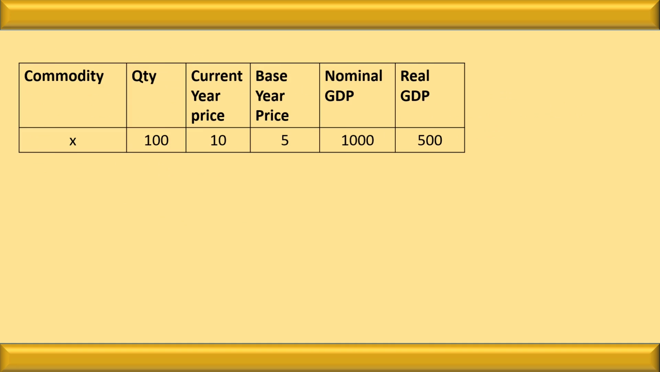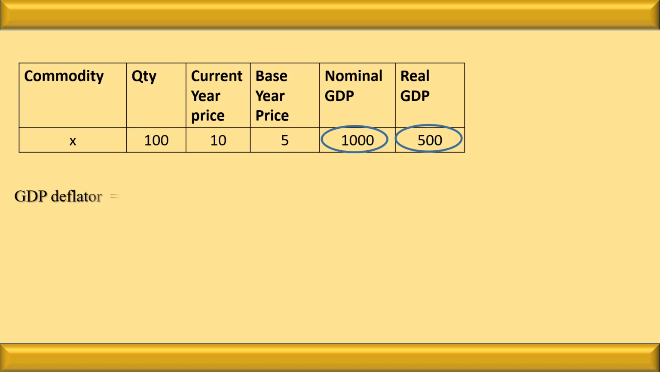Try to understand the same thing through the illustration. Here the commodity X is there. The quantity between the two years is the same, that is 100. The current year price is 10. The base year price over here is 5. Let us try to find out the nominal GDP. Nominal GDP can be calculated by multiplying the current year price with the quantity. Current year price is 10, quantity is 100, so nominal GDP becomes 1000. Let us see what the real GDP is. Real GDP is the quantity multiplied by base year price, so 100 multiplied by 5 becomes 500.